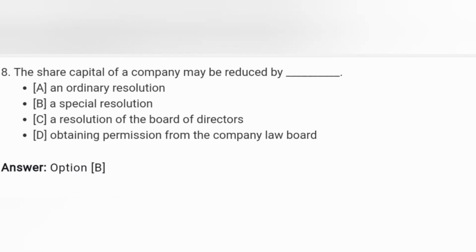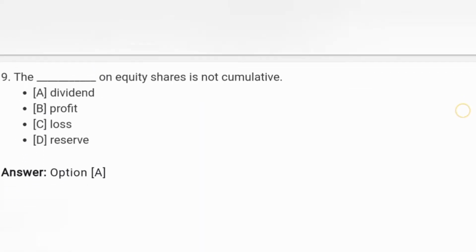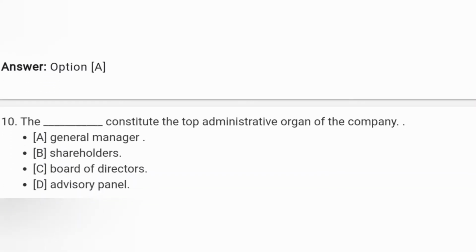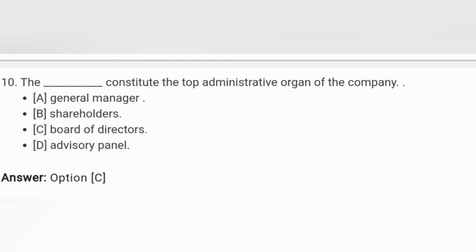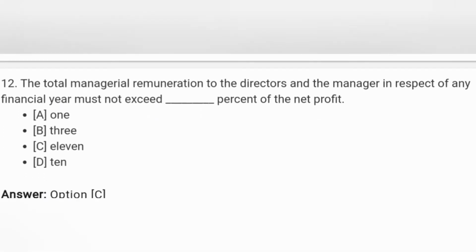Next, the share capital of a company may be reduced by a special resolution; special resolution पास करके शेयर कैपिटल को रिड्यूस या कम कर सकते हैं. Next, the dash on equity share is not cumulative is dividend. Next, the dash constitutes the top administrative organ of the company is board of director. Board of director is the top administrative organ of the company. Next, a director election takes place in general meeting through a separate resolution passed by a dash majority.